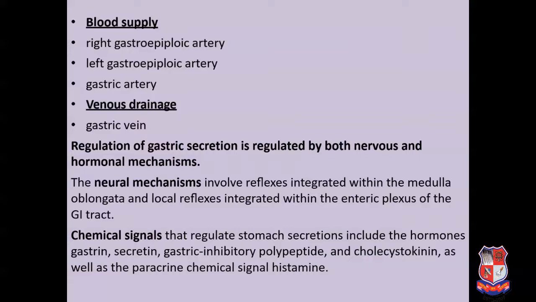The neural mechanism involves reflexes integrated within the medulla oblongata and local reflexes integrated within the enteric plexus of the GI tract, while the chemical signals that regulate stomach secretion include the hormones gastrin, secretin, gastric inhibitory polypeptide and cholecystokinin, as well as the paracrine chemical signal histamine.